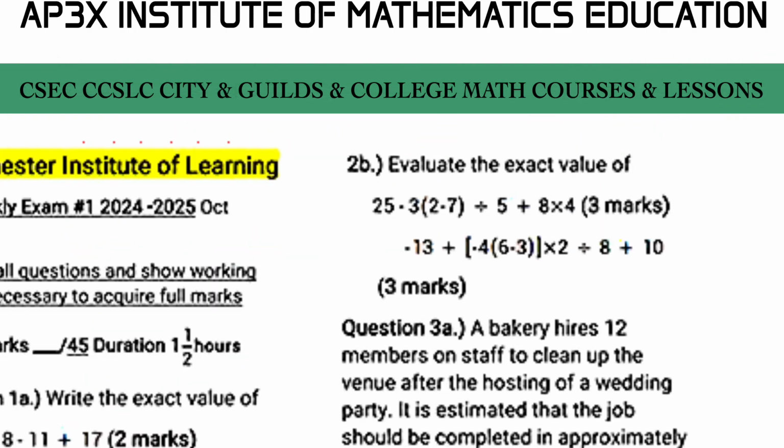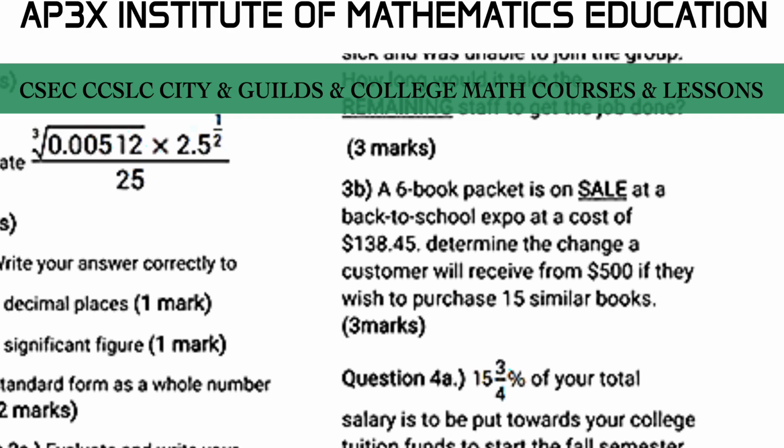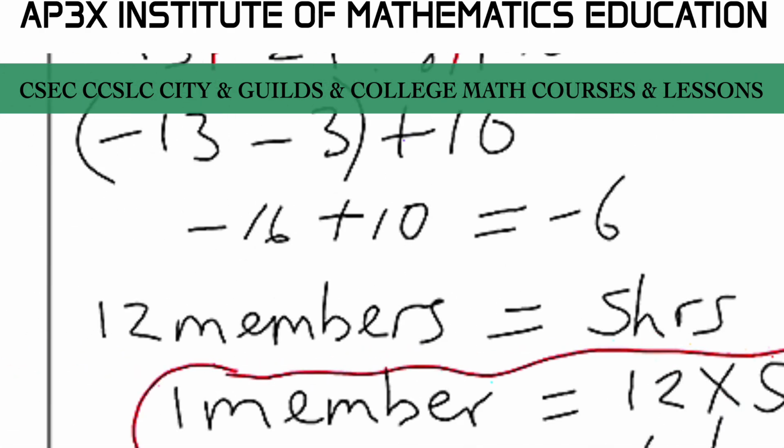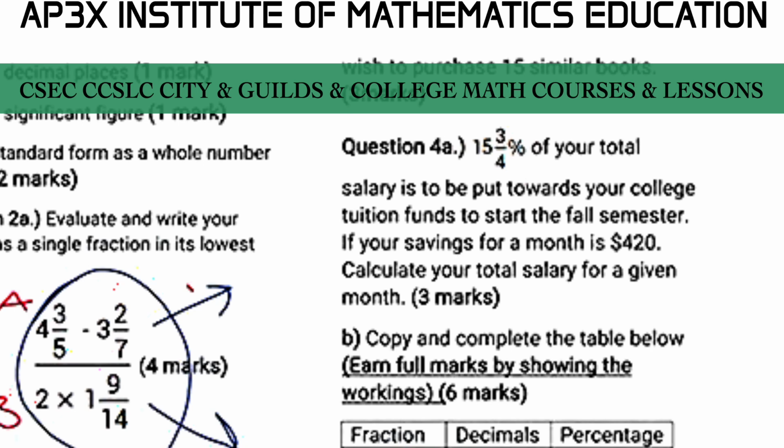All right, beautiful question there. Still love that one. All right, let's move on then to question 4a. We are fast approaching the end of the exam paper, so let's wrap this up, guys. We have 15.75% of your total salary is to be put towards your college tuition fund to start the fall semester. Now, if your savings for a month is $420, calculate the total salary for a given month.